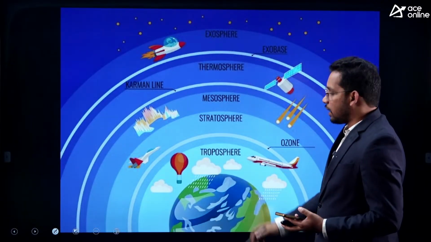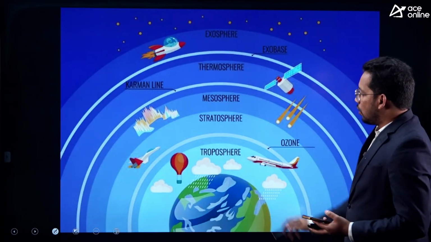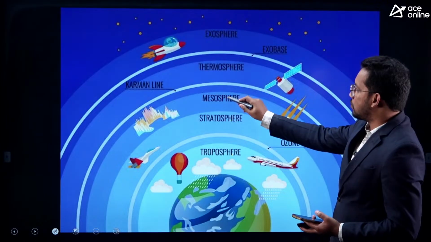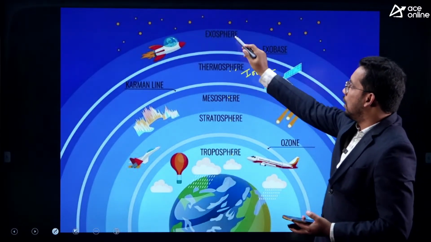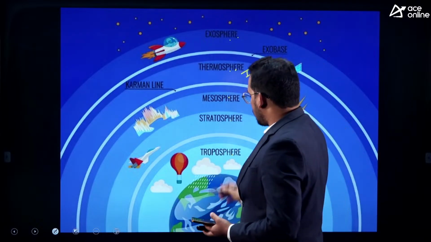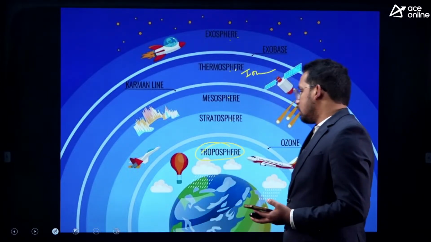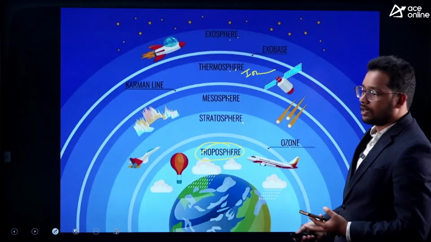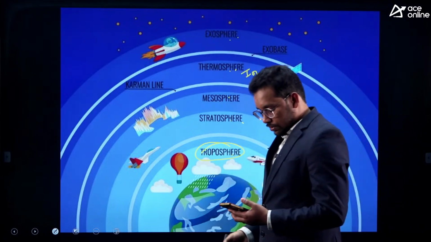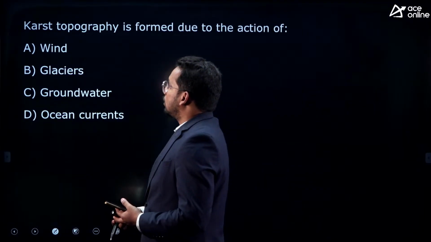If this is the earth, we have the atmosphere: troposphere, stratosphere, mesosphere, thermosphere, also called ionosphere, and exosphere, outer space, right? So the lowest one is troposphere and the ozone is located in the stratosphere. We have discussed this in detail in class, right? Very popular question. Yes, everyone is correct.